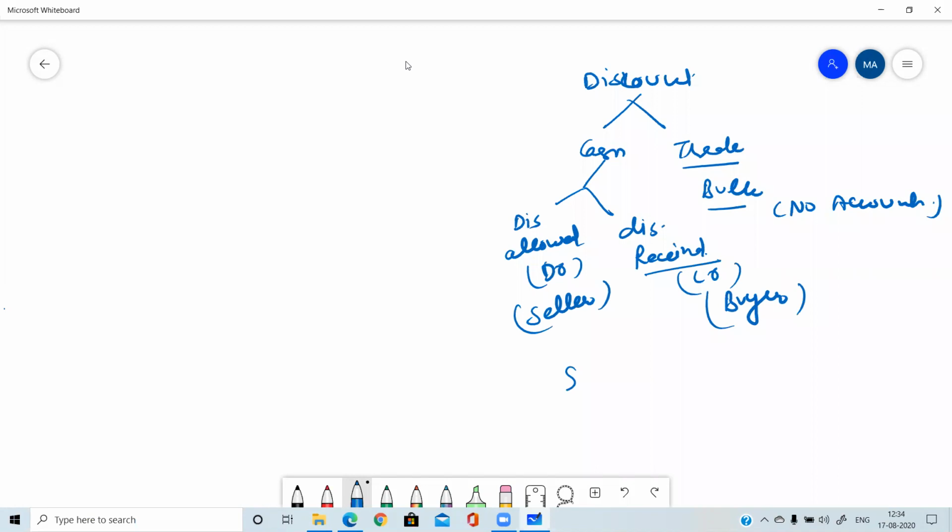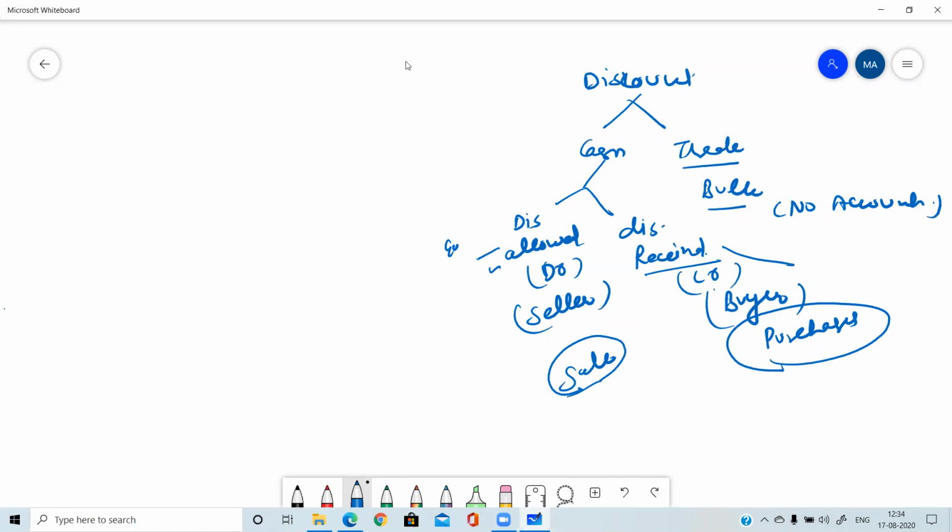One aspect is the sale aspect. In the seller's book the entry will be with the sales point of view, and in the buyer's book the entry will be with the purchase point of view. With purchases we are always receiving the discount, so it will be credited. At the time of sale the seller is allowing discount, so it will be debited. Discount allowed is an expense, so it is debited. Discount received is a revenue, so it will be credited.